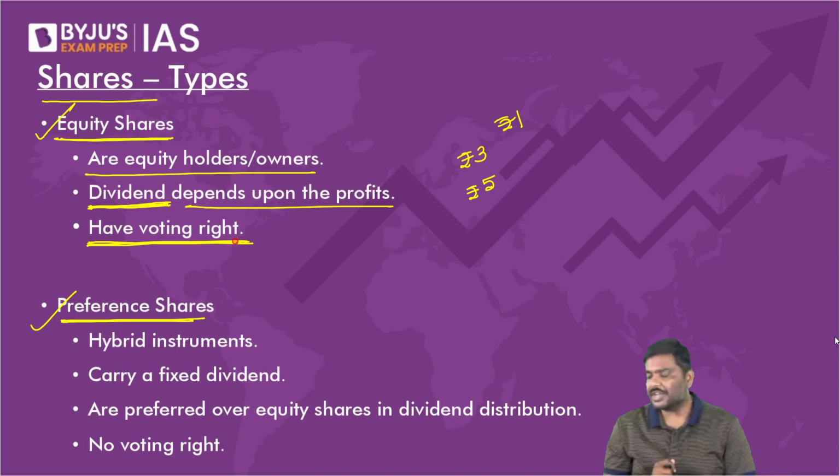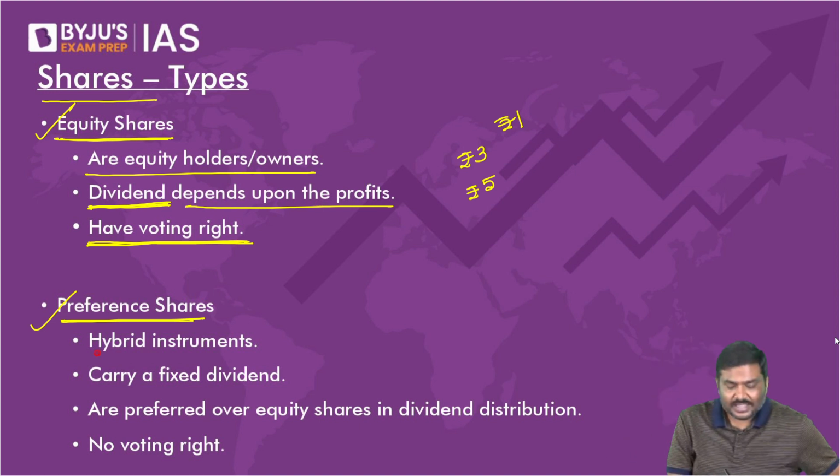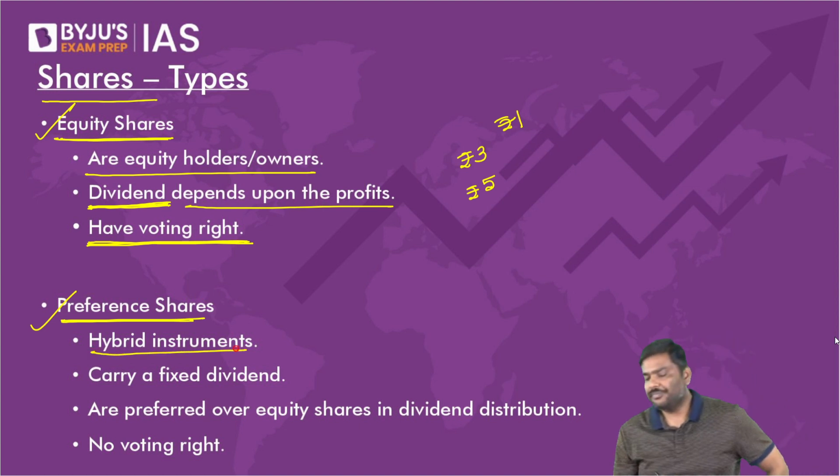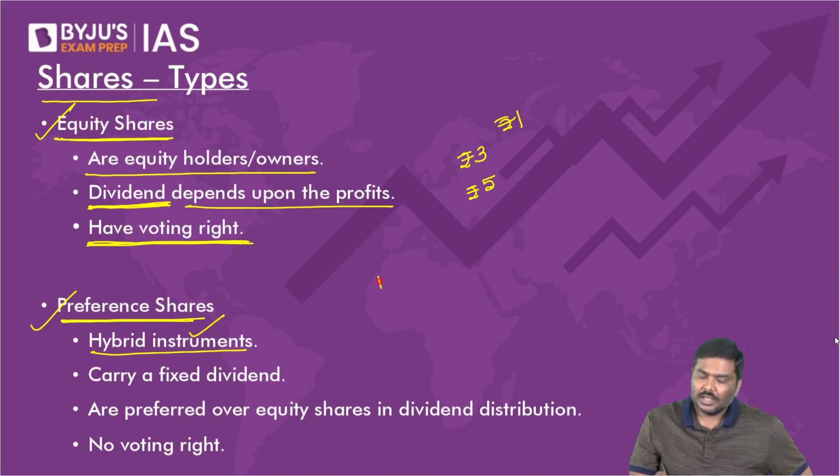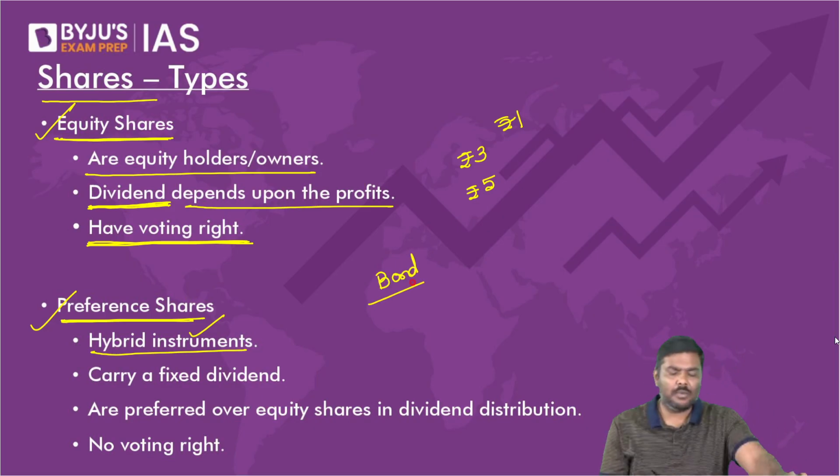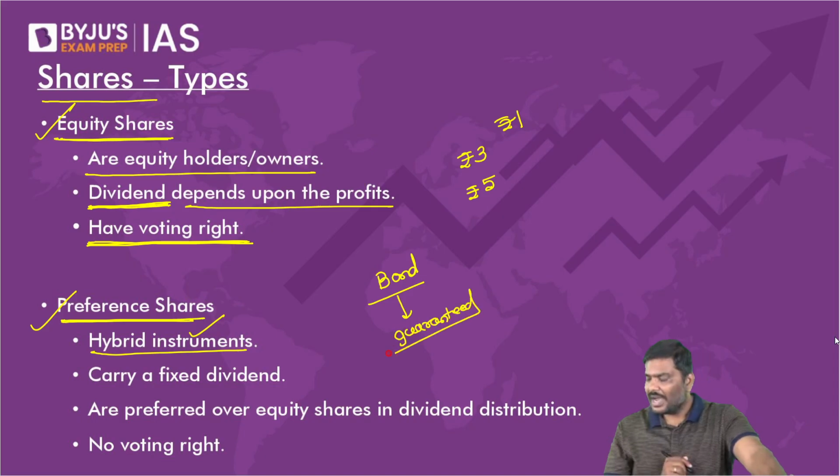Now come to the preference shareholders. What is this? Preference shares are hybrid instruments. What do you mean by hybrid instrument? Think of this very carefully. I will write the term bond here. In case of a bond, you will get guaranteed fixed amount of coupon.